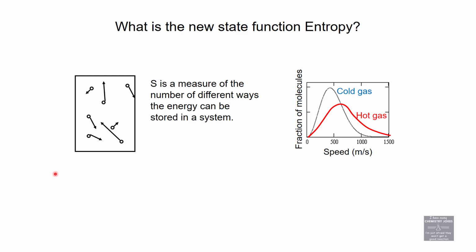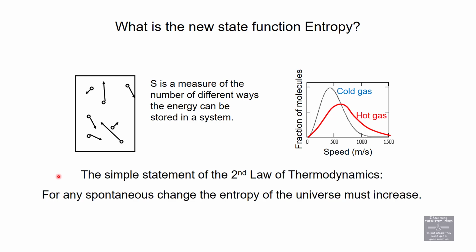Today, we're going to talk about the second law of thermodynamics because it deals with entropy. The second law says, for any spontaneous change, the entropy of the universe must increase. But the other day, we said that sometimes when a reaction has an entropy that decreases, that reaction could still be considered spontaneous. We talked about freezing water to make ice. That is making a more ordered thing. Ice has less entropy than water, but that still happens spontaneously at certain temperatures.